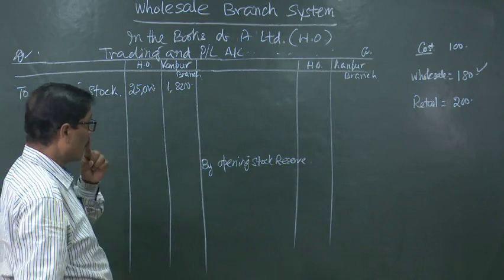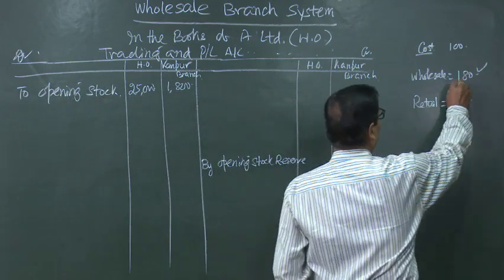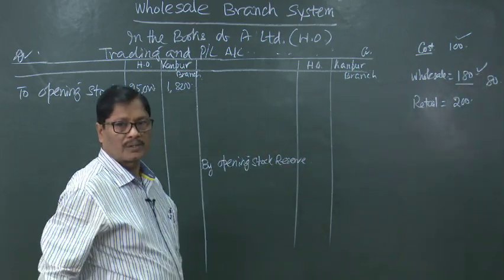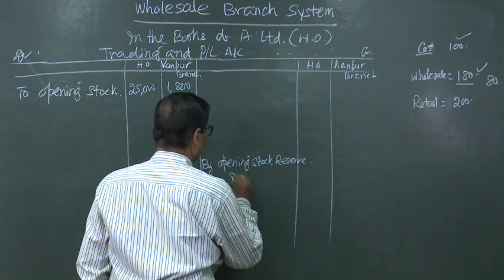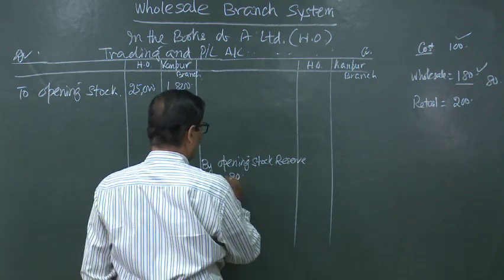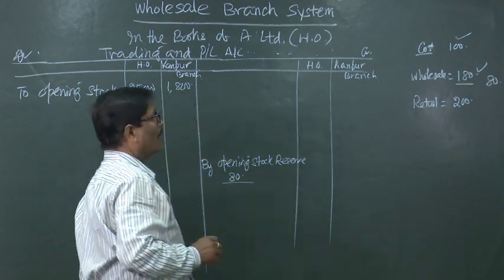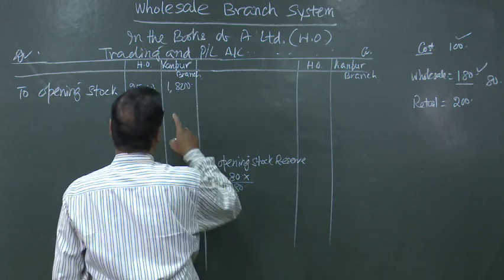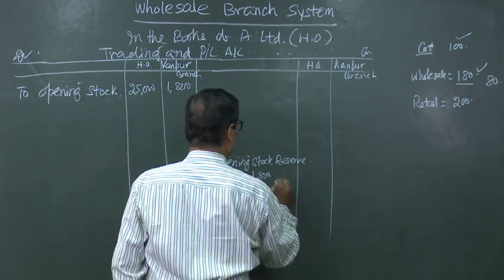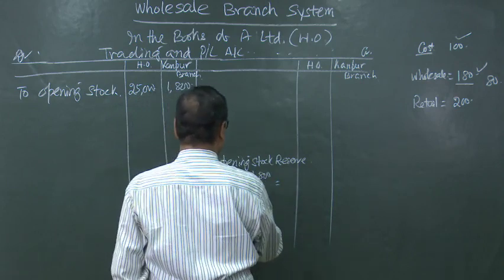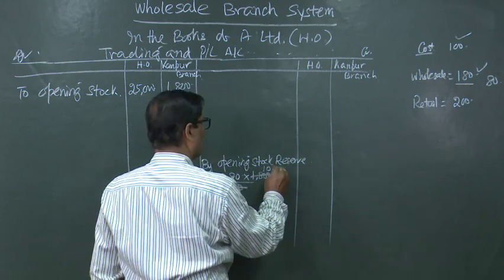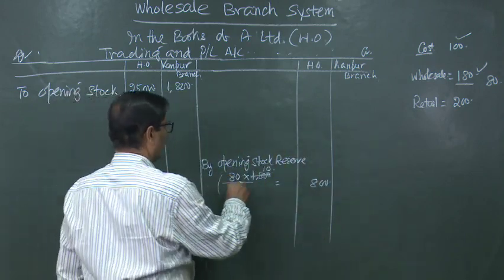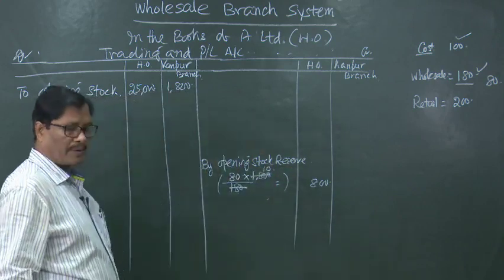How much it will be? Out of 180, if the cost price is 100, 80 rupees is the loading. So, that 80 rupees will be here, 80 out of 180 multiplied by 1,800. So, in this way it will be 10, so 800. So, this is the calculation, by opening stock reserve 800.